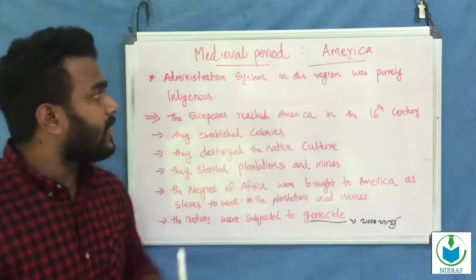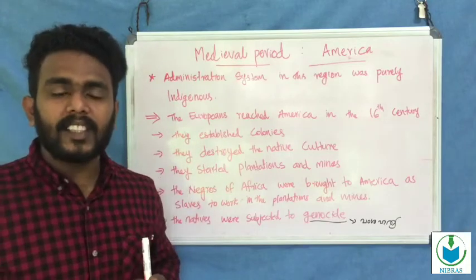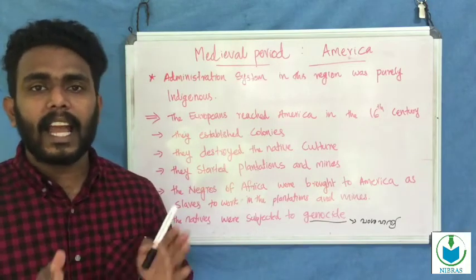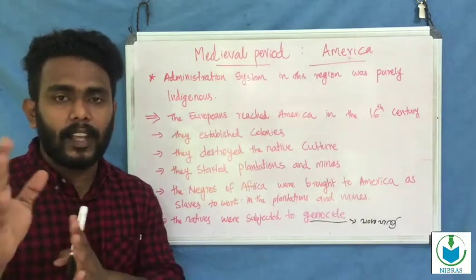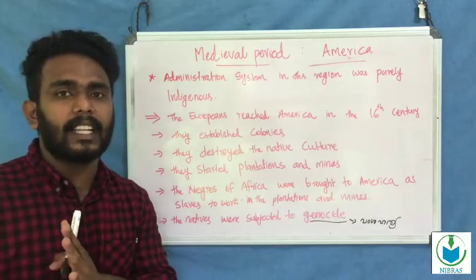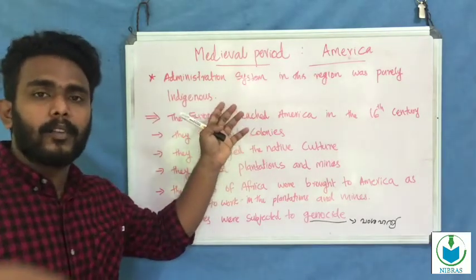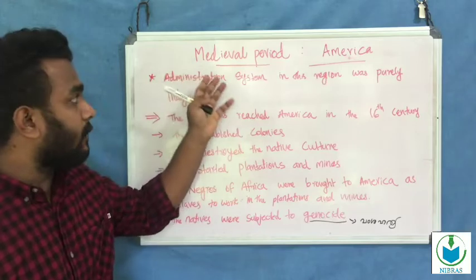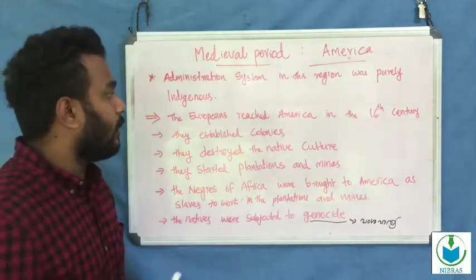The administration system in North America and South America was purely indigenous, taken up by the people of that land. These are the features.